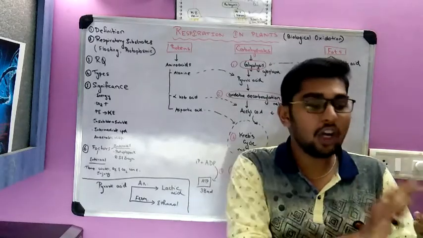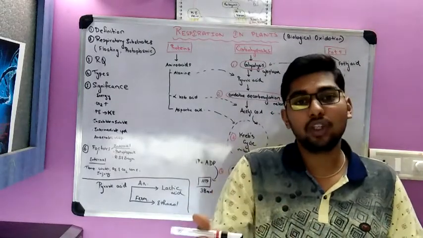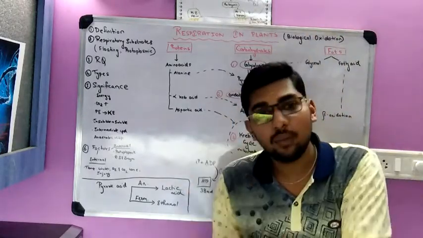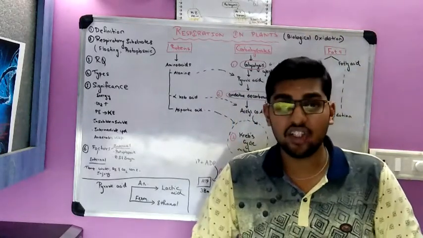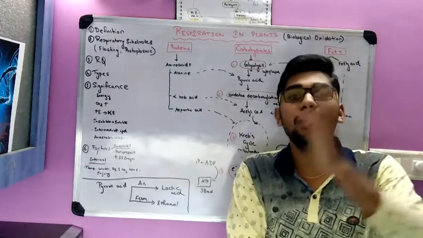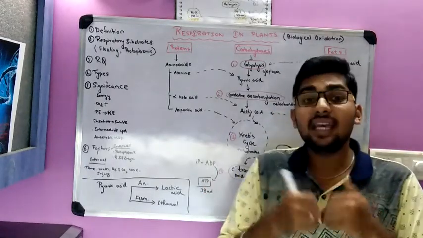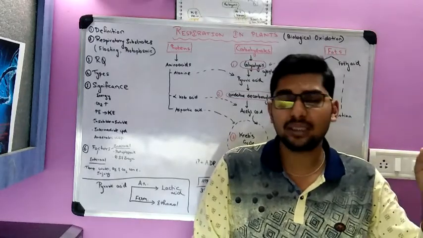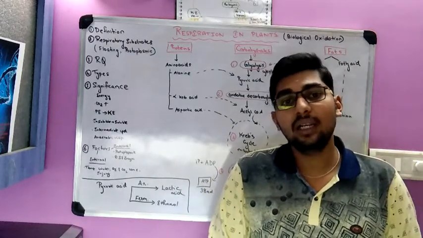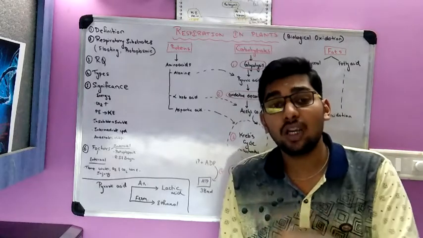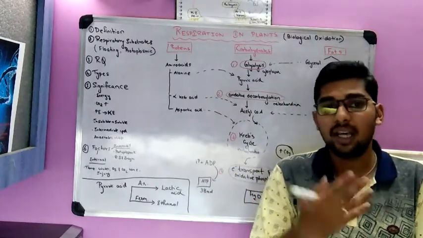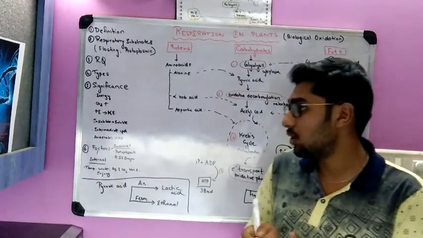The stored energy cannot be utilized for metabolic processes, for growth, for reproduction and all. It has to be converted into utilizable energy. So potential energy is converted to kinetic energy. And the insoluble food, these carbohydrates and all, are very complex macromolecules. They are insoluble, so they should be converted to soluble micromolecules, and the final products are carbon dioxide, water and energy rich molecules.